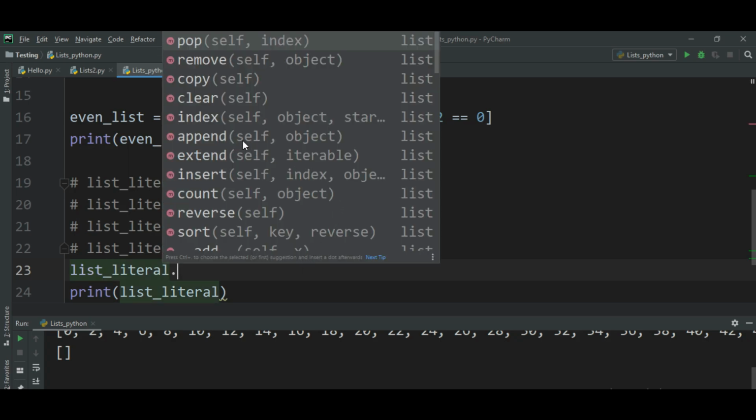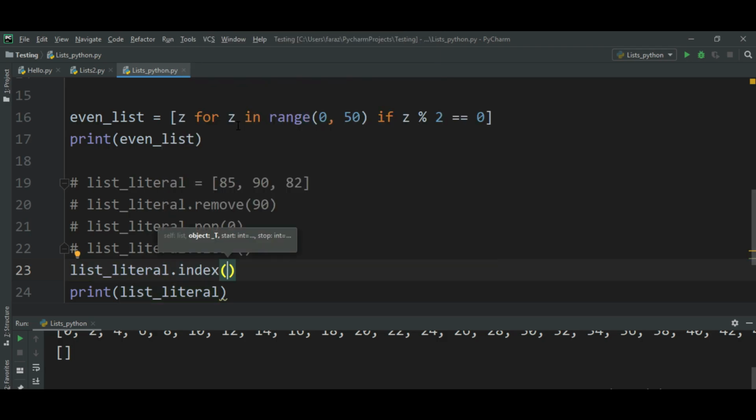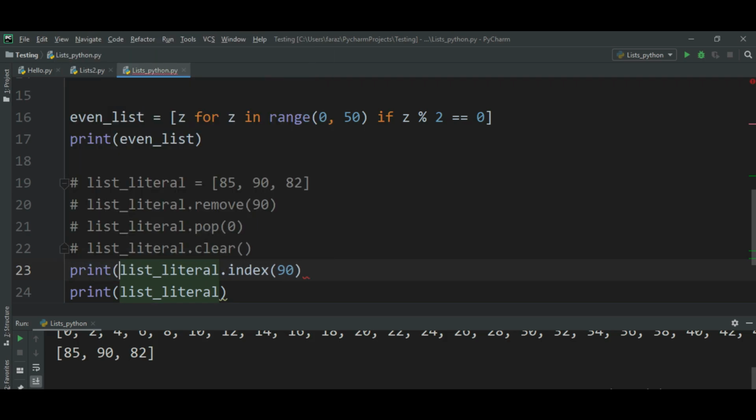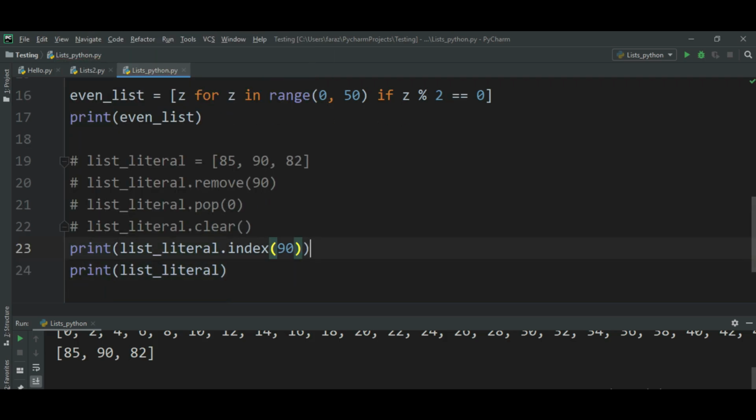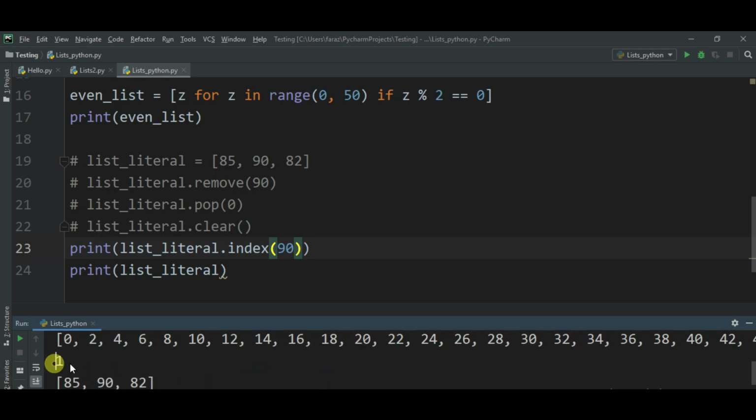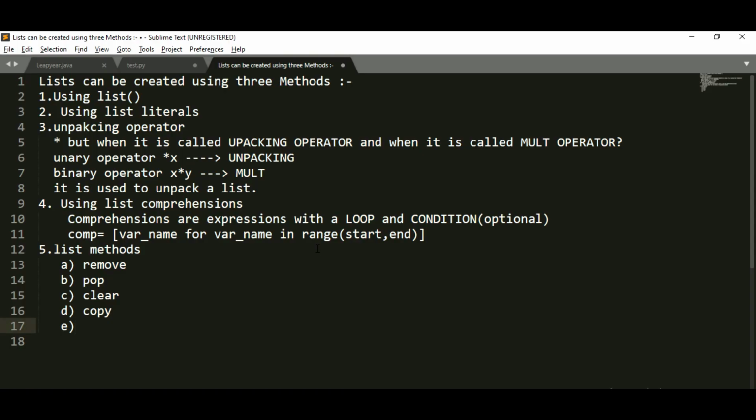Dot index method, right? Index method we have. If you want to find the index of a certain object, I want to find the index of 90. I know the index of 90 is 1. It's 0, it is 1. So I'll get the answer as 1. Since I am not printing this, I'll print this. You can see that one here, right? This print statement, 90 is at first index position, right? So I hope you got this point. Let me just comment it again. So we are done with index.